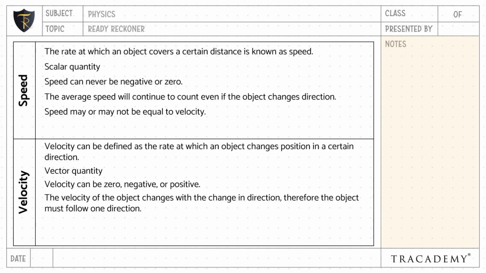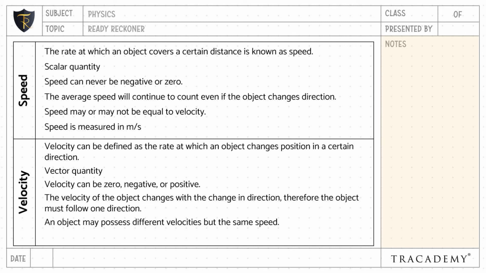Speed may or may not be equal to the velocity. An object may possess different velocity but the same speed. Speed is measured in meter per second, whereas velocity is also measured in meter per second.